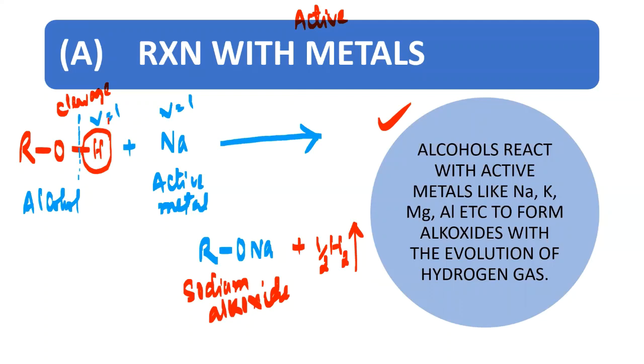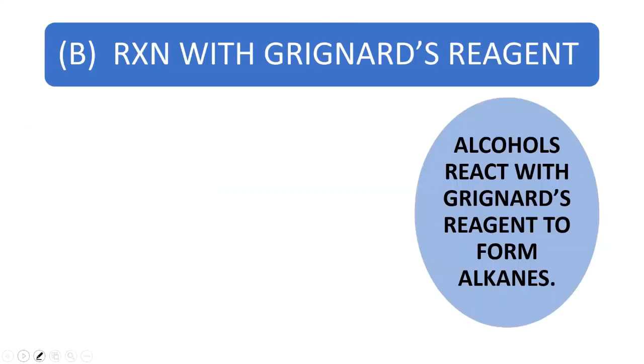So when any substance gives out H, obviously it reveals its acidic nature, which we are going to study later in this particular topic, but not now. So let's go to the second reaction now. See here, the second type of reaction where cleavage of the OH bond will take place in the alcohol.